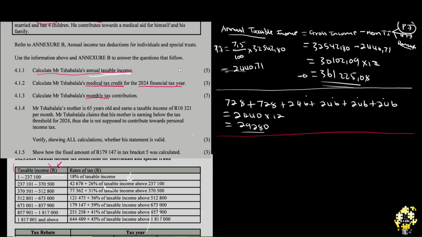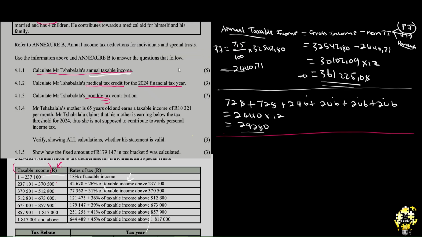From the previous video, I told you that you need to focus on the numbers on your right. These numbers on the right. The numbers that are on your left do not matter. What matters is the numbers on your right in order for you to identify the bracket. The first thing when it comes to calculating the tax that a person is supposed to be paying, you need to get the tax bracket. So let's get the tax bracket.